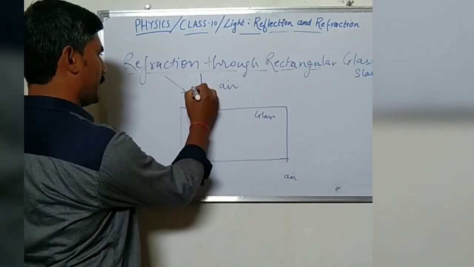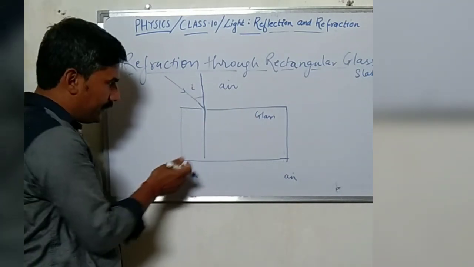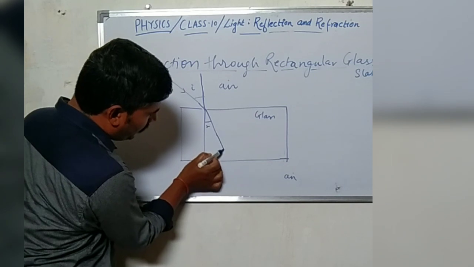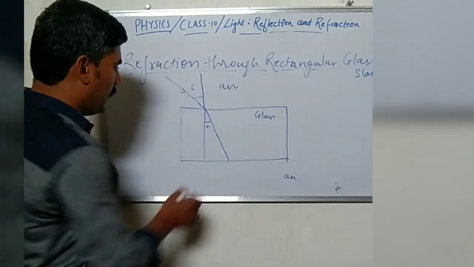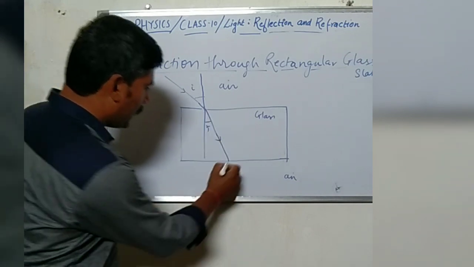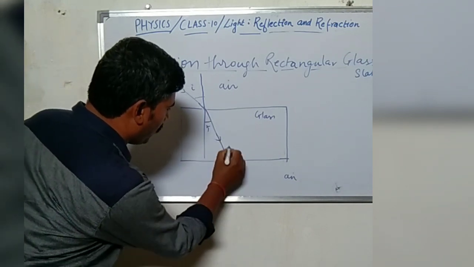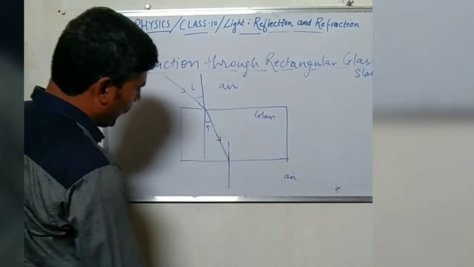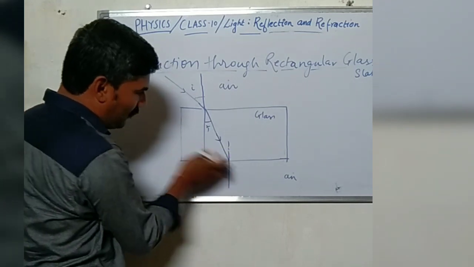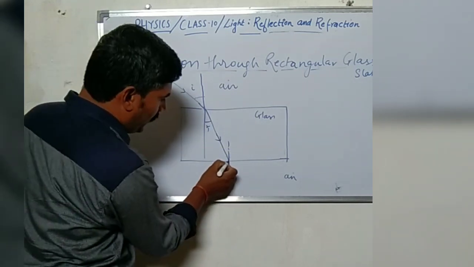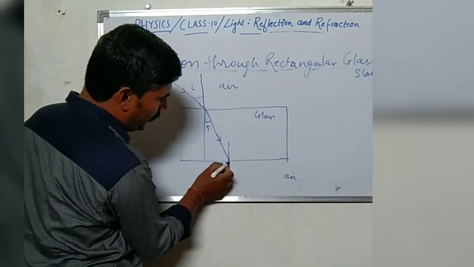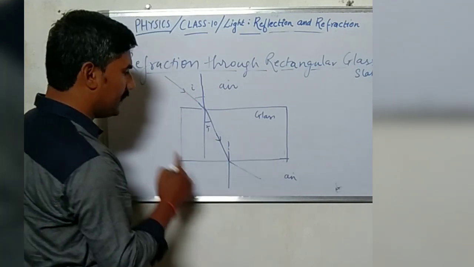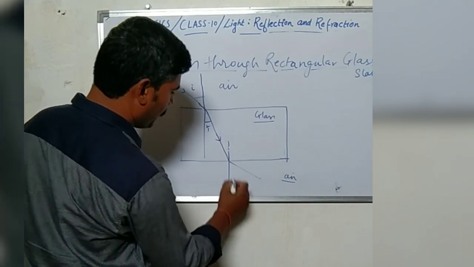Due to the refractive index of the glass, the light ray bends towards the normal, and this refracted ray extends to this edge. Once it reaches here, it is refracted again and emerges out of the glass slab. When it tries to get out of the glass slab, it will bend away from the normal, because now this is the denser medium and this is the rarer medium, since it is air and it is glass.